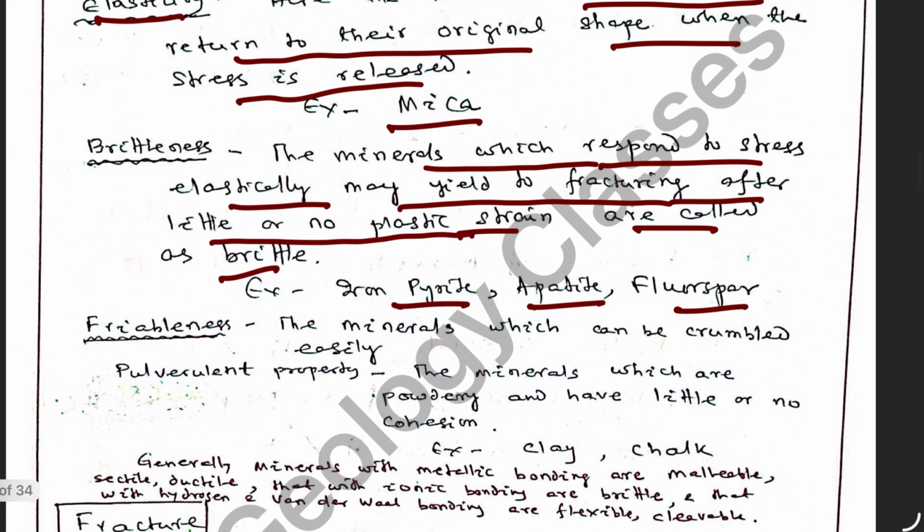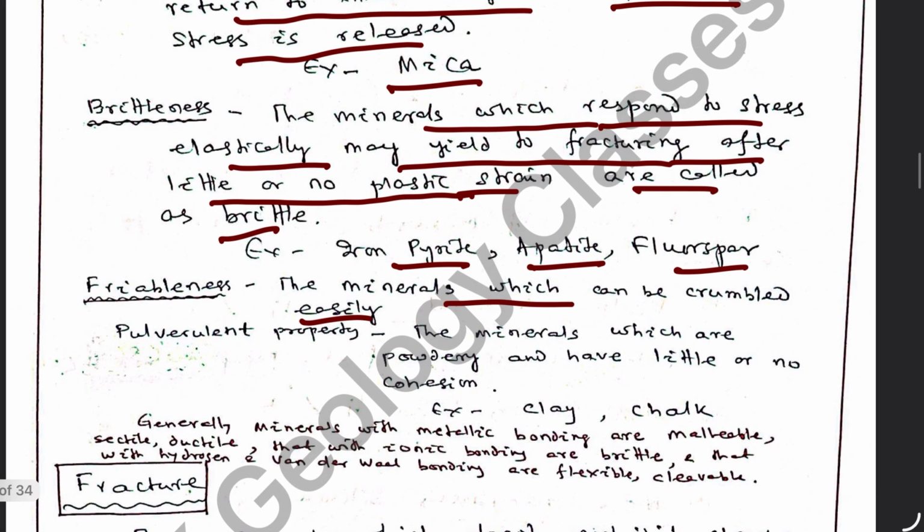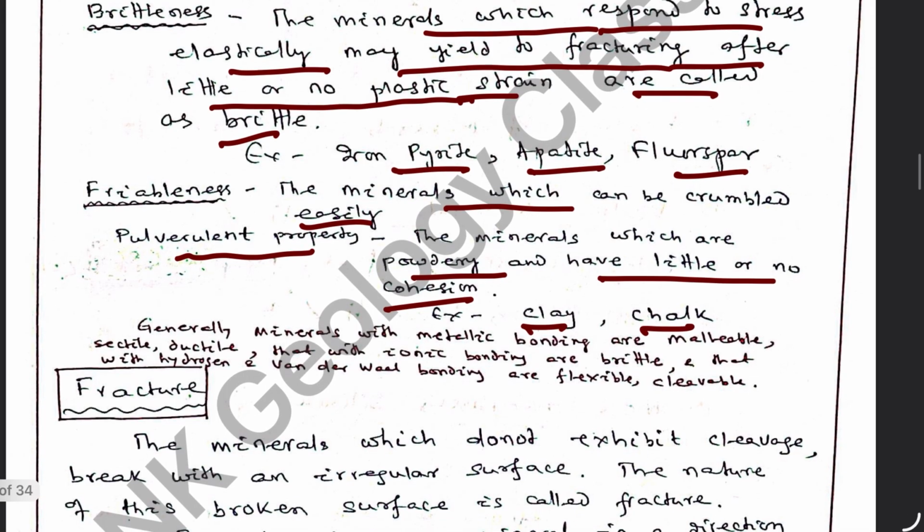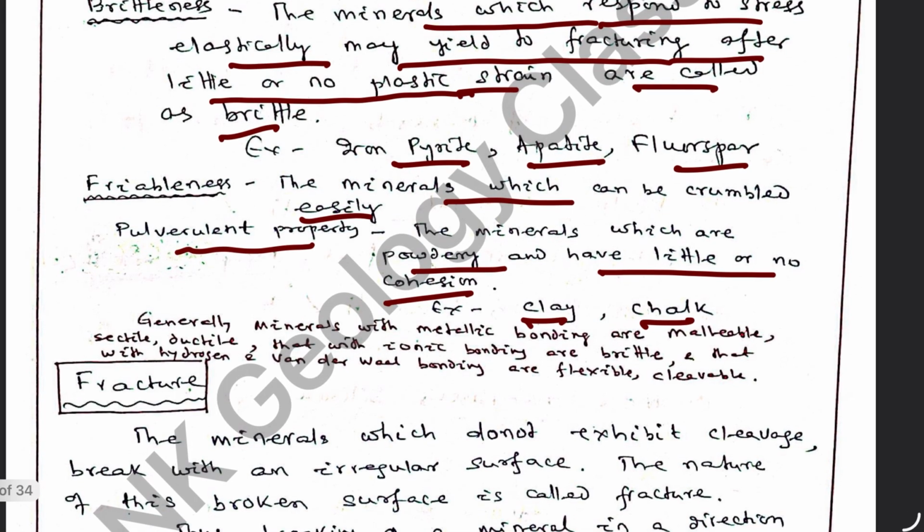Friable: minerals which can be crumbled easily into powder form are friable. Pulverulent property: minerals which are powdery and have little or no cohesion, as we see in clay and chalk, have the pulverulent property.